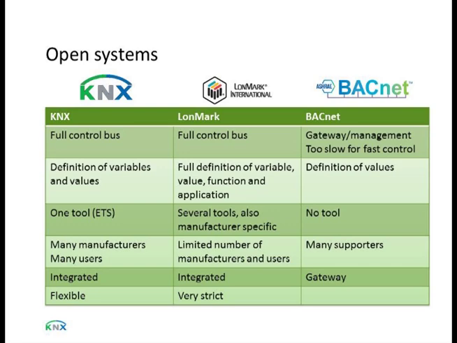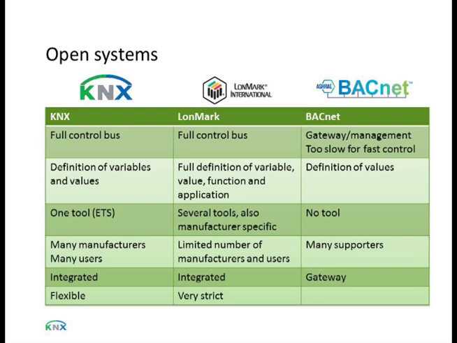Another big difference between the systems is the use of tools. As I already mentioned, KNX has one tool called ETS. For LonMark, there are a number of tools available, also manufacturer specific. That means you have to get used to a different tool if you do different projects. And BACnet does not have a tool at all. You have to set all the variables and addresses manually.